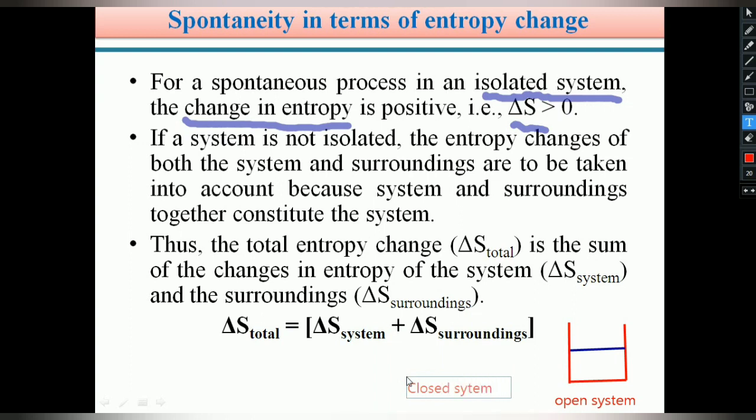In the first video of thermodynamics, we gave the definitions of what is an open system, a closed system and an isolated system. We clearly explained there. In an isolated system, neither energy nor matter exchange with surroundings. In a closed system, only energy exchanges between system and surroundings but not matter. In an open system, both energy and matter exchange between system and surroundings.